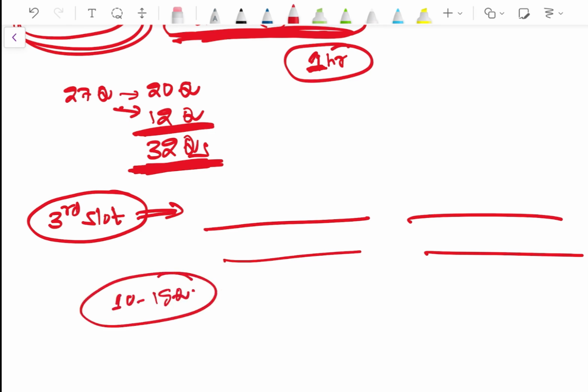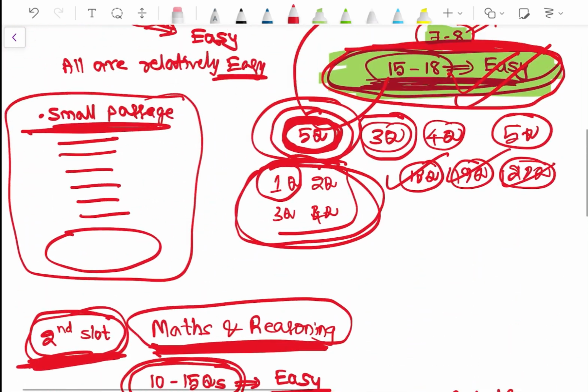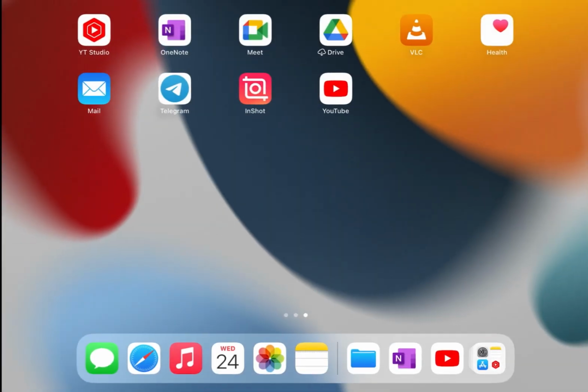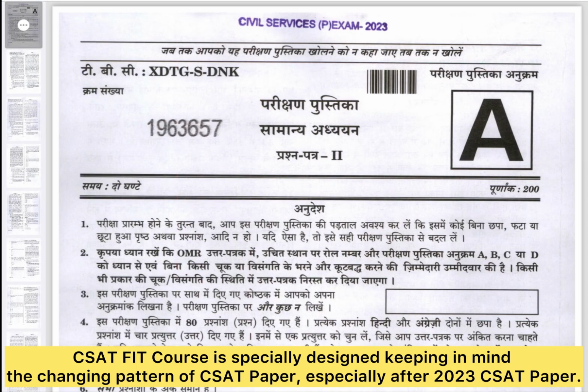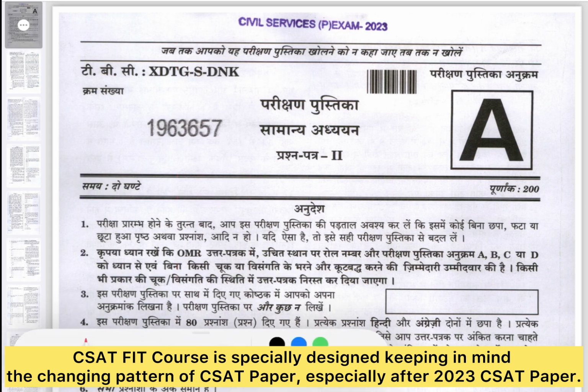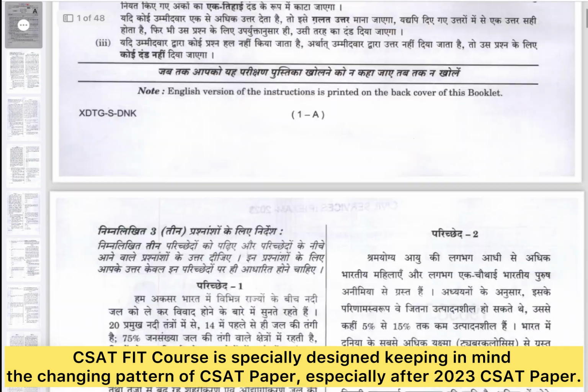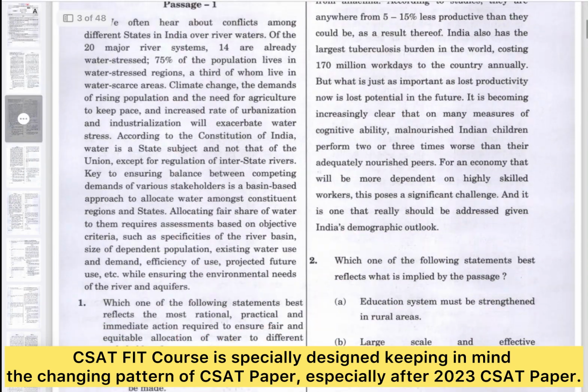ठीक है, so now let's see the 2023 CSAT paper and we will identify किस तरीके का क्वेश्चन है हमें पहले करना है, किस तरीके का क्वेश्चन है वो बाद में करना है. ठीक है, so now let's see, this is the 2023 CSAT paper, right? So as soon as you receive the paper, just start with reading comprehension questions.